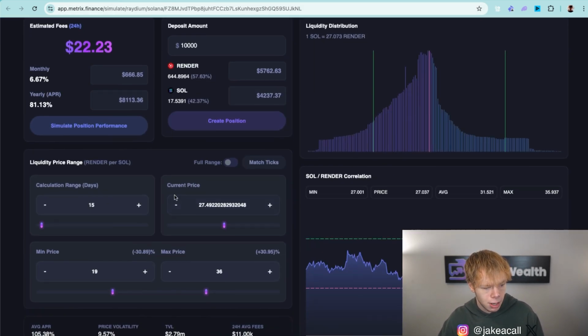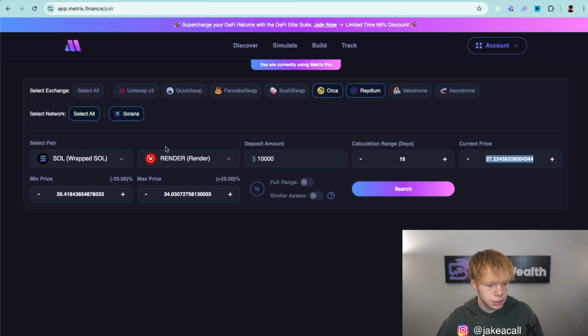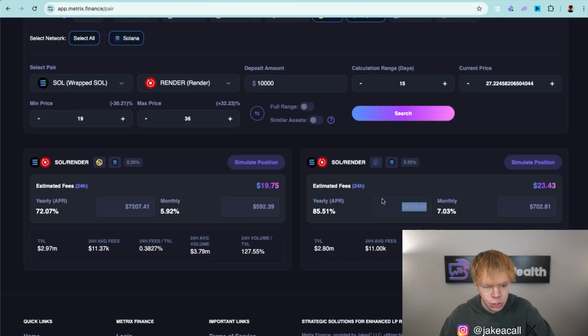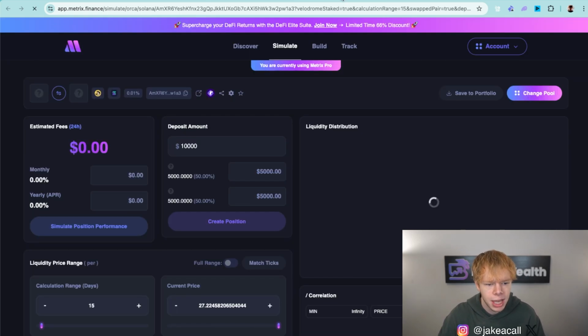And then from there, I'm going to select our range of 19 to 36. So I'll go back over here, type in 19, and also type in 36. And now that we've done that, I hit the search button. That's going to find all the Sol to Render pools on Orca and Raydium for me. We have two positions that pop up over here. The first one that we looked at right here. And since there's only one other, we might as well dive into this one as well.